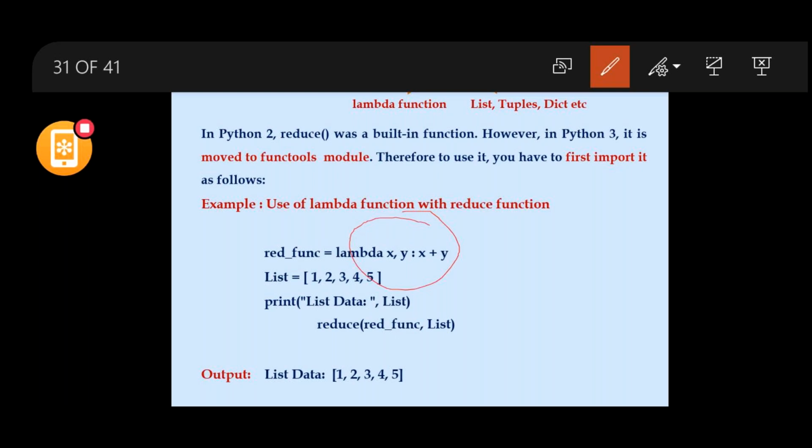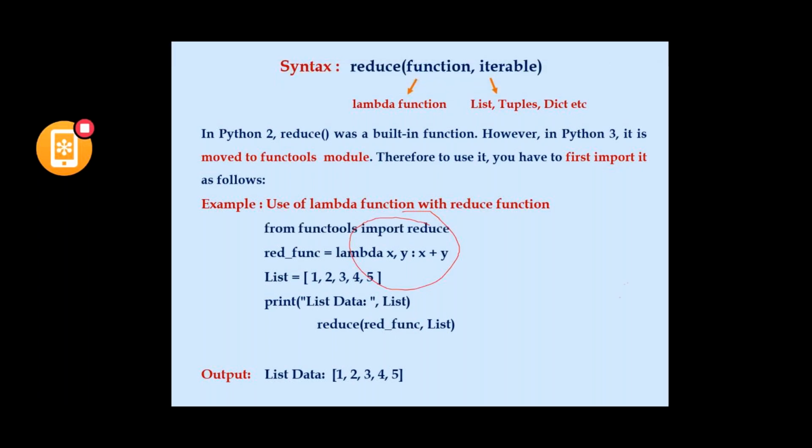Again 3 plus 3, that is 6. Again the next item will be taken, that is 4. So 6 plus 4, 10. Again the function is called, 10 plus 5, and the last return value will be returned to a variable called value.